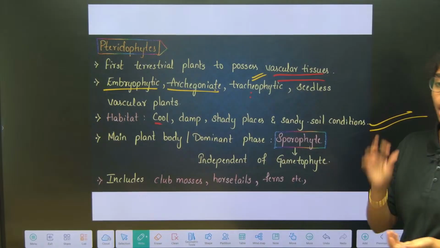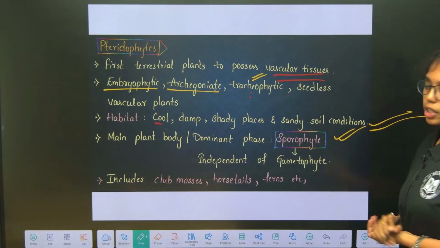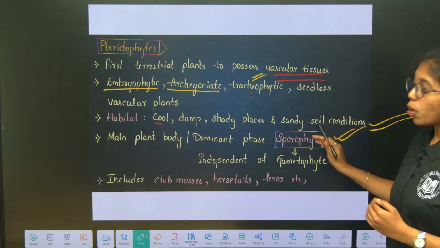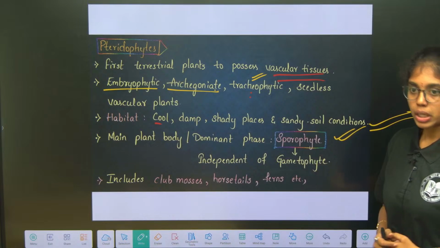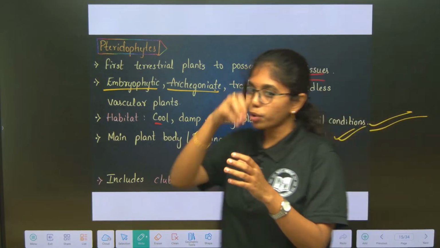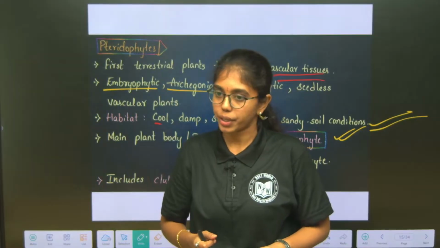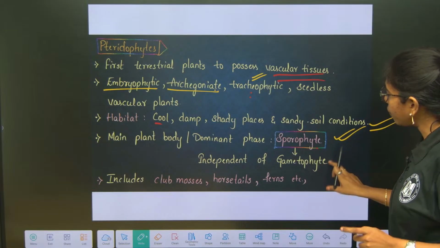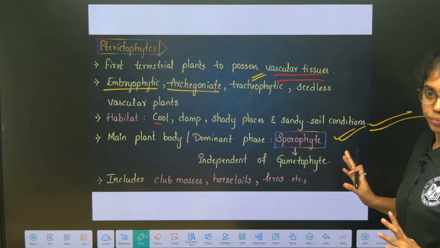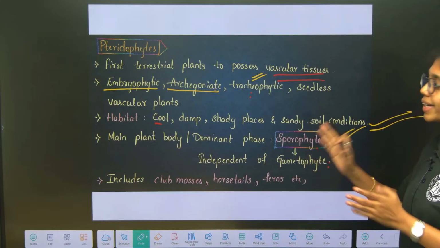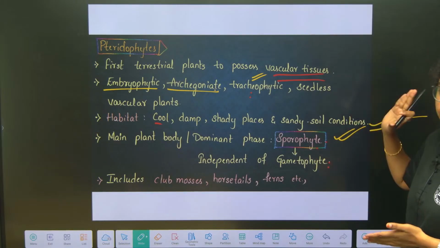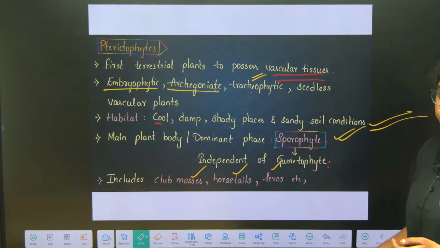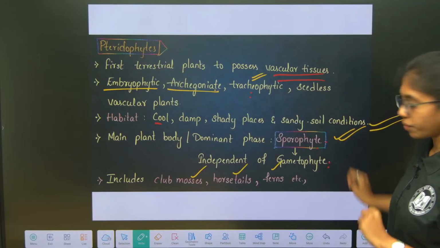Main plant body or the dominant phase is what? Sporophyte. Sporophyte is the main plant body or the dominant plant body. Here, sporophyte is independent of the gametophyte. Till bryophyte, you can see in bryophyte that sporophyte is dependent on the gametophyte for nourishment. But here, sporophyte is independent of gametophyte. Remember, gametophyte is also independent of sporophyte. Okay, both gametophyte and sporophyte are independent to each other in pteridophytes. This includes club mosses, horsetails and ferns. Fine, clear with the basic intro of pteridophytes?